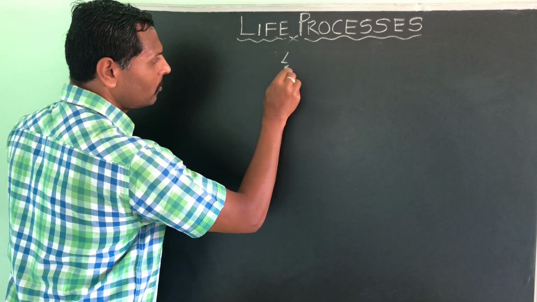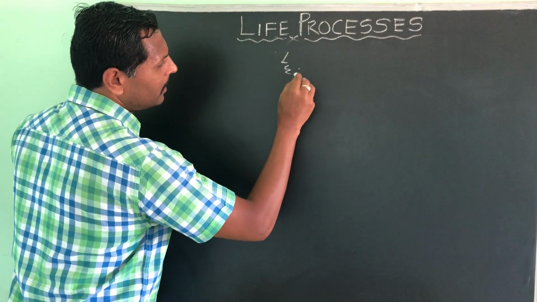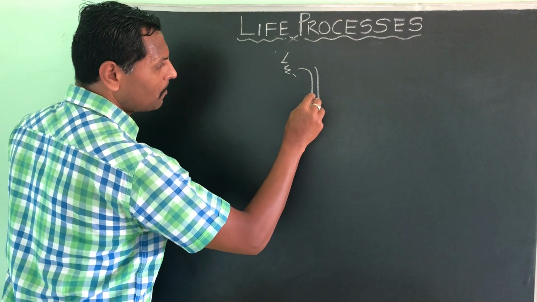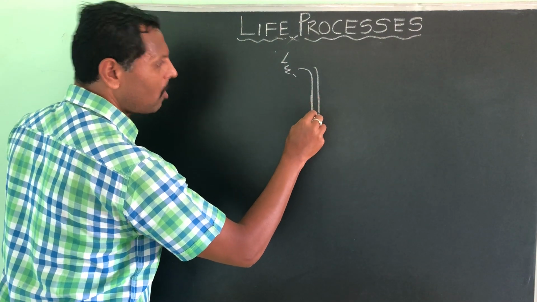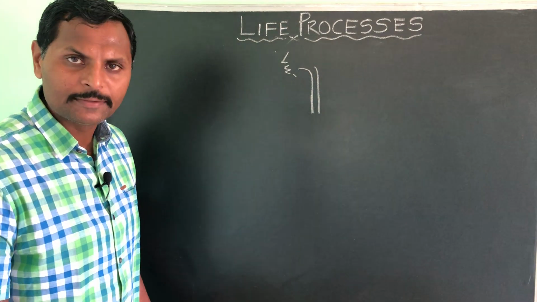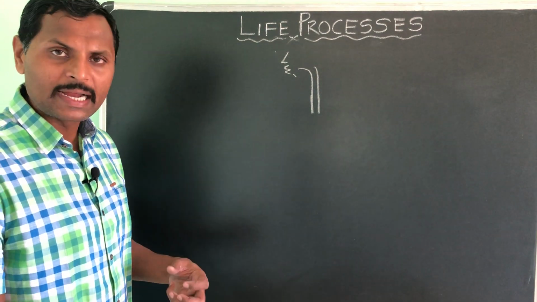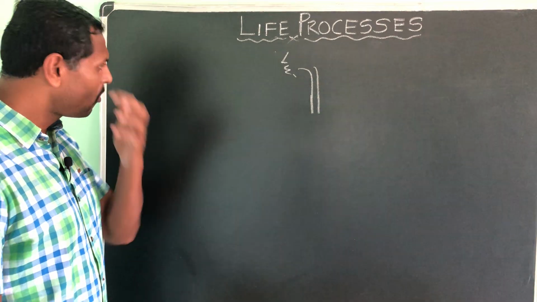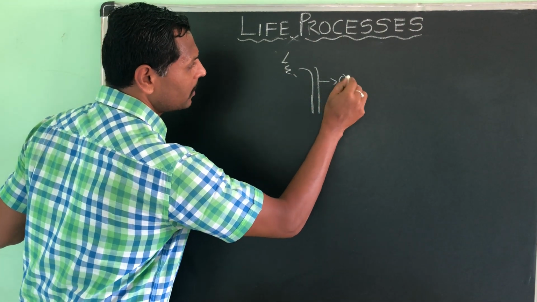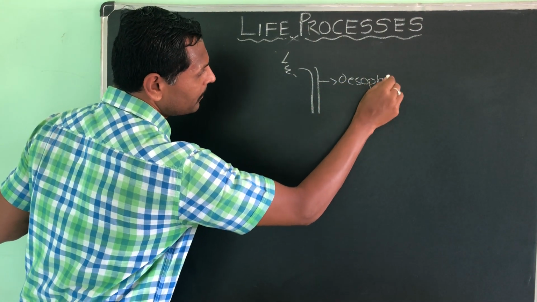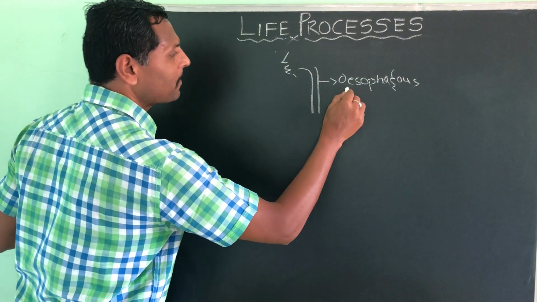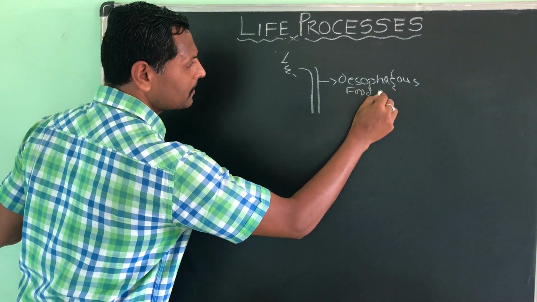From here you can see a food pipe, which we call the food pipe or esophagus, which pushes the food into our digestive tract, that means the stomach or small intestine.